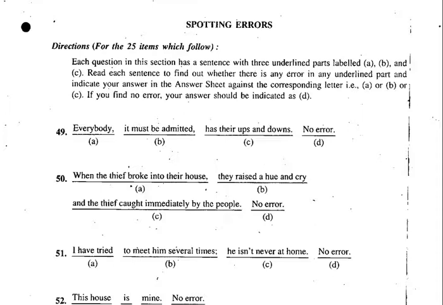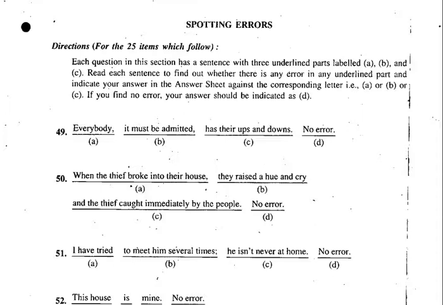Let's become familiar with some of the rules of grammar. Whenever the subject is everybody, or everyone, or someone, or anybody, or anyone, you know that the verb will be singular, but the pronoun also has to be singular. You have to use either his or her, not their. So therefore, what is wrong there? Their is wrong. It should be either his or her.